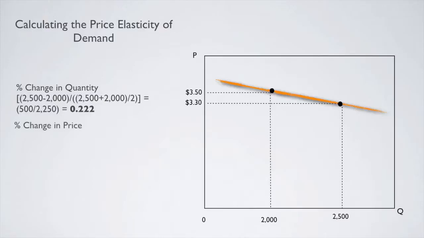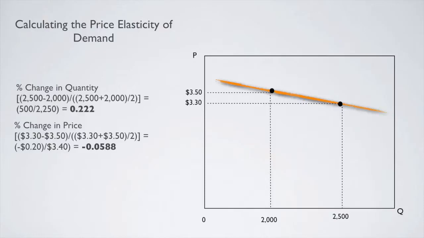Next, we want to take a look at the change in price. Here we have an absolute change in price of $3.30 and $3.50. The absolute change is 20 cents. Next, we want to look at the average price. To obtain the average price, we add $3.30 and $3.50 and divide that by 2. When we look at the equation for the denominator, we look at 20 cents divided by $3.40 to obtain 0.0588.